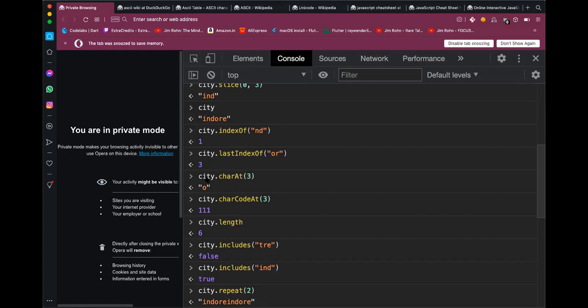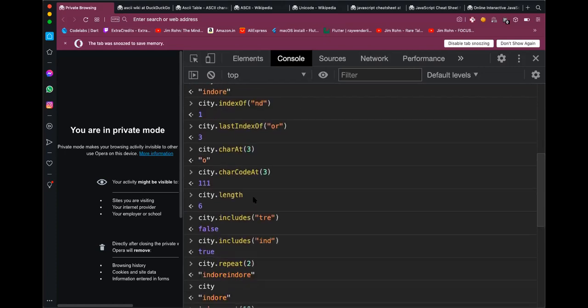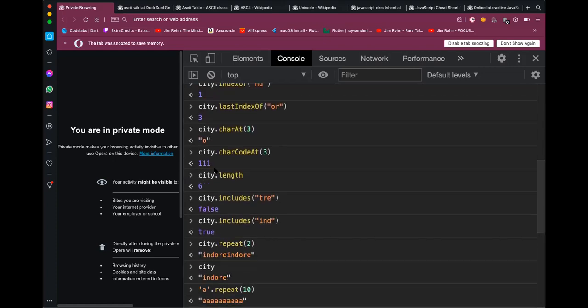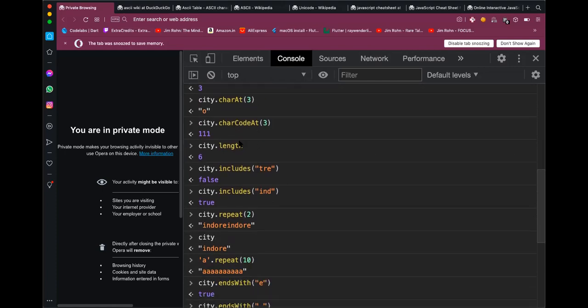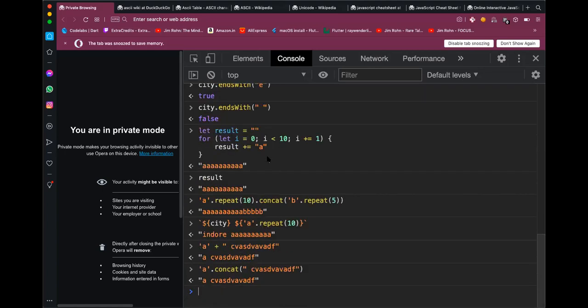We can use strings as arrays, using the same array notation. We can directly use a square bracket or we can use char at. We can get the character code by using char code at syntax. Dot length is there, dot includes is there, dot repeat is there, dot starts with, dot ends with.